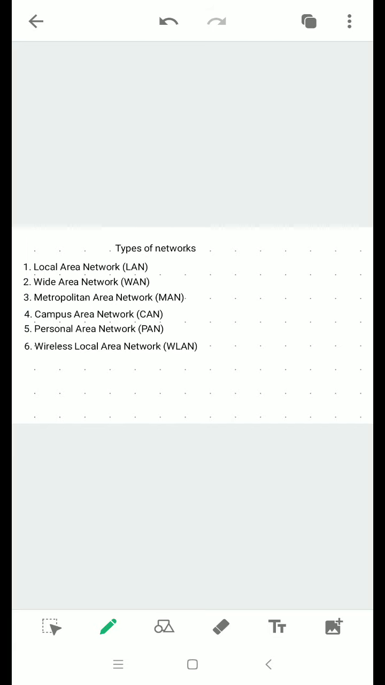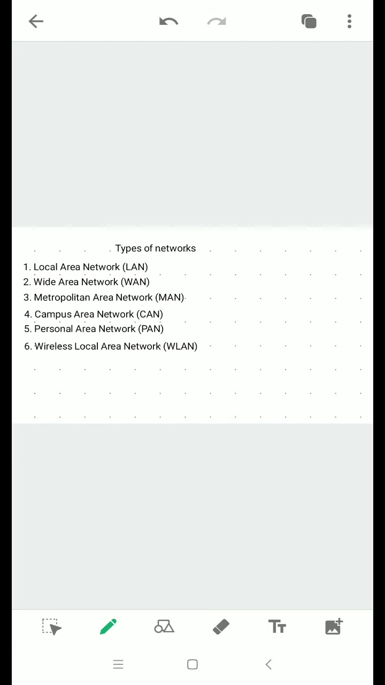Next is metropolitan area network. Metropolitan area network means it is larger than LAN but smaller than WAN. For example, when we visit any public places like a railway station, we'll be getting a free Wi-Fi connection. It allows us to connect the computers for a single city or a single area. That is metropolitan area network.